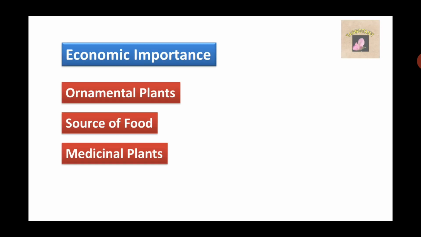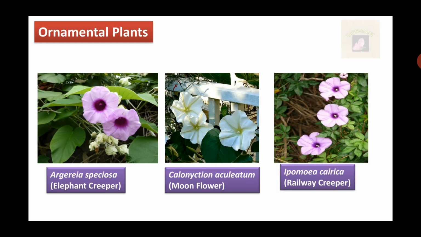Then economic importance, there are various categories like ornamental plants, sources of food and medicinal plants. Start with ornamental plants. So these plants are planted in the gardens and on the edge of the house. Argyreia speciosa, commonly called elephant creeper. Then Calonyction aculeatum, commonly known as moonflower, and Ipomoea cairica, that is railway creeper.